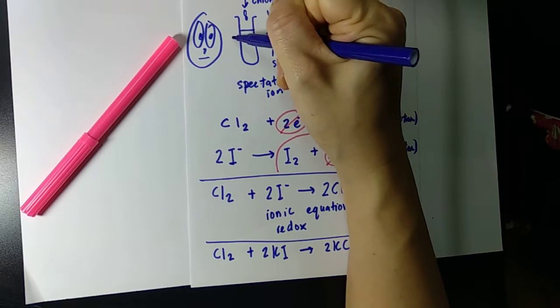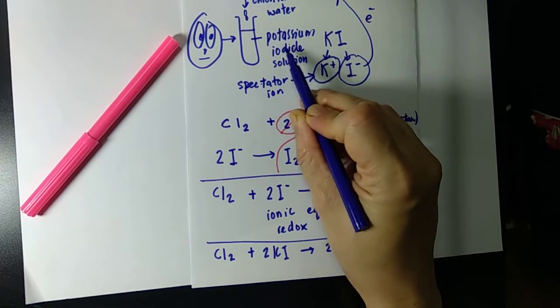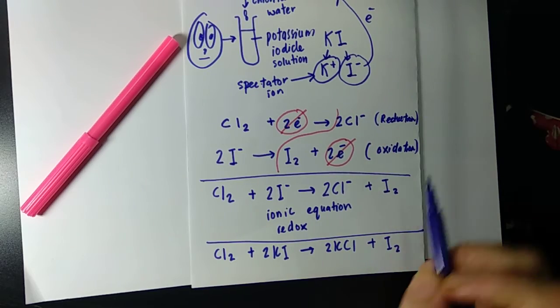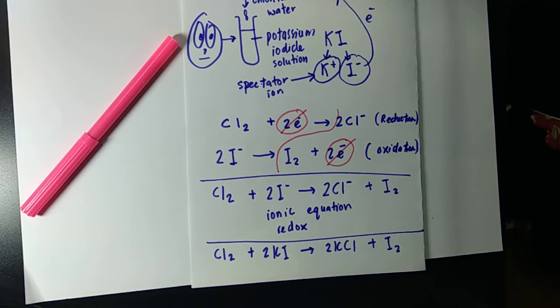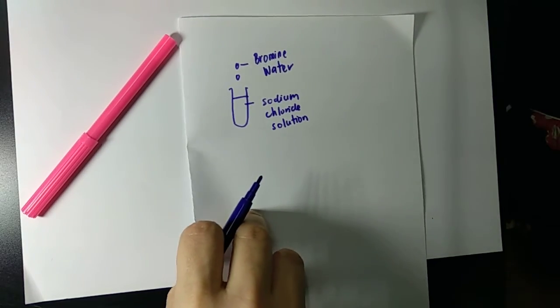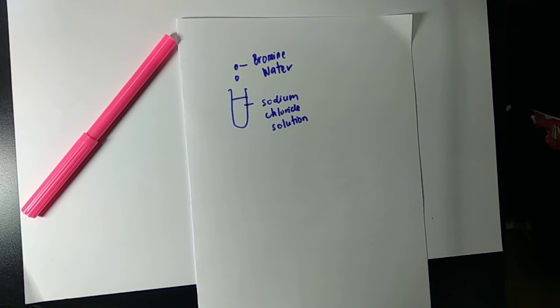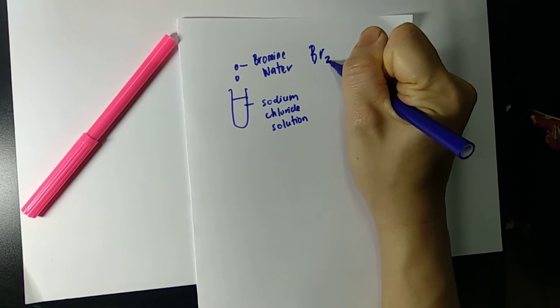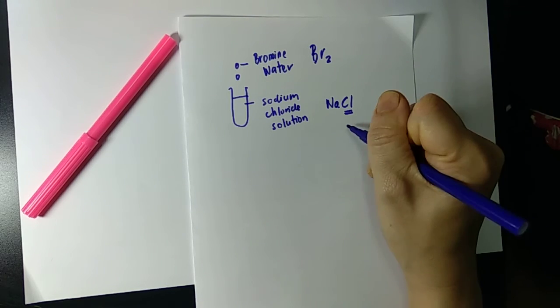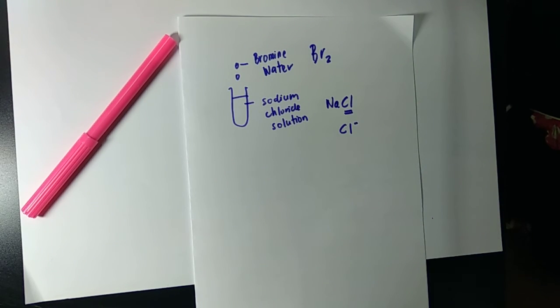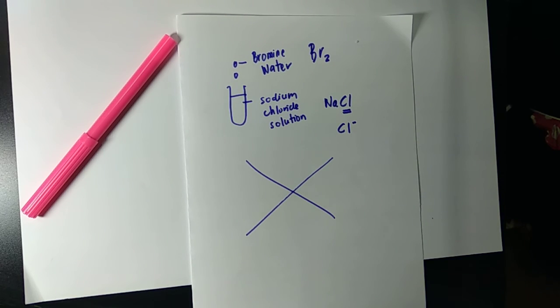And what would you see in this reaction? You have to understand, you are looking at the test tube. Potassium iodide is a colorless solution. It changes to iodine, which is brown. So the color changes from colorless to brown. Okay? Alright. What about this? Take a few minutes to look at it. Will anything happen? No, because bromine is less reactive than chlorine in sodium chloride. Here, chloride is already holding the electron. Chloride is happy. Chloride is not going to let bromine take the electron because bromine is lower. So, no reaction, nothing happens.